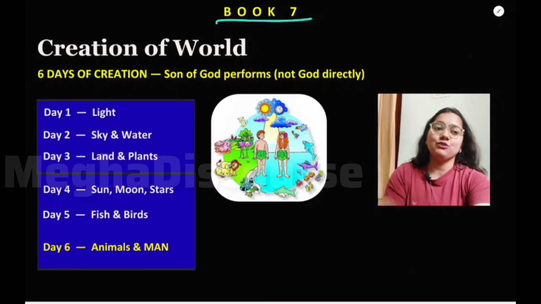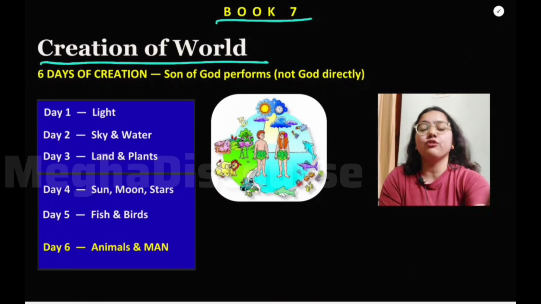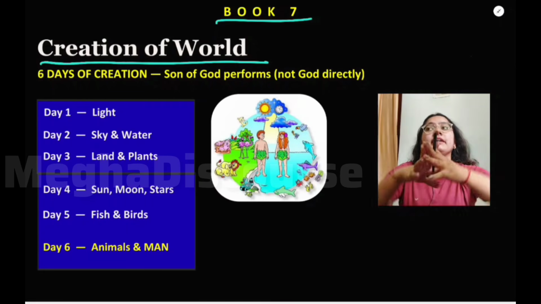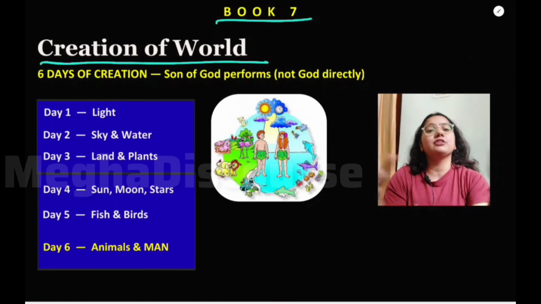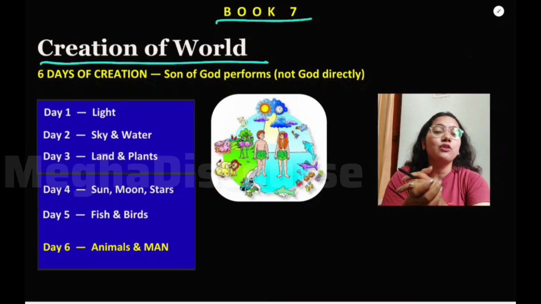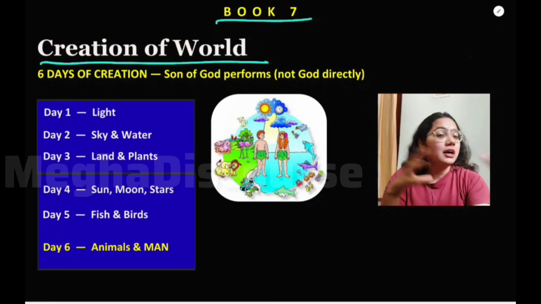Now in book number 7, what happens is that there would be a creation of the world. Now God will create the world, the world which we were talking about, the Garden of Eden, earth, right?